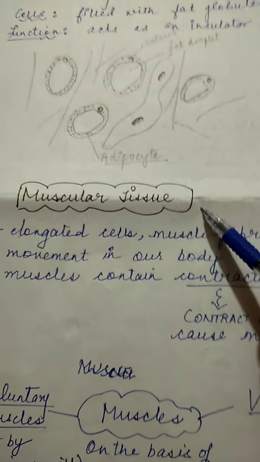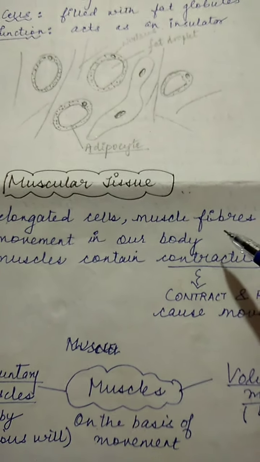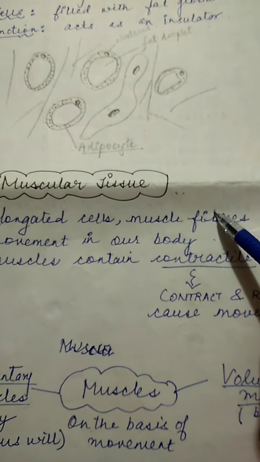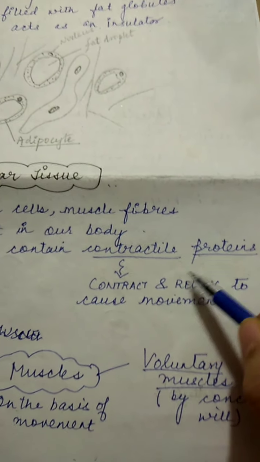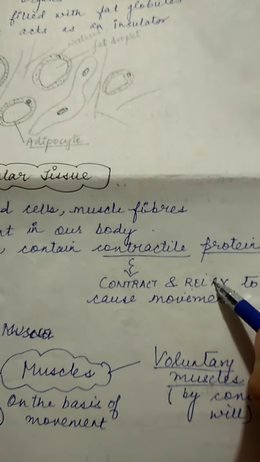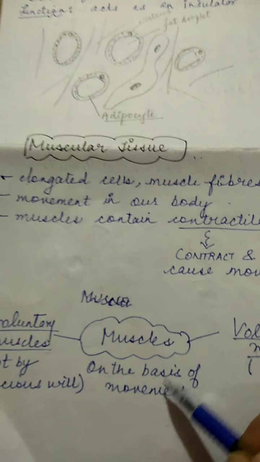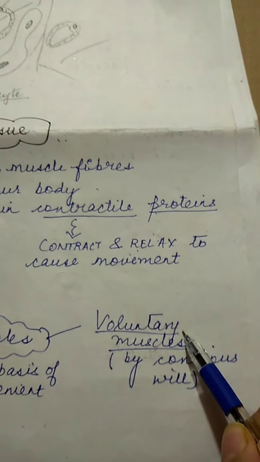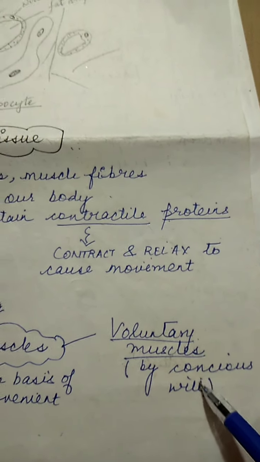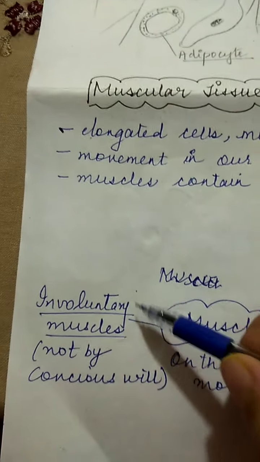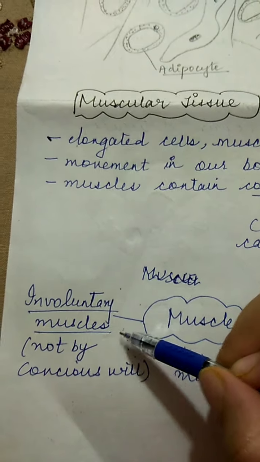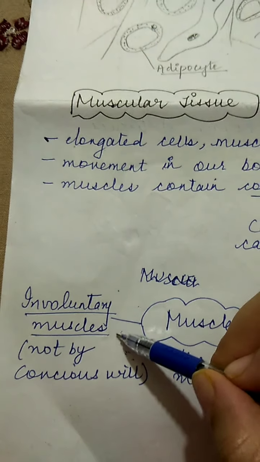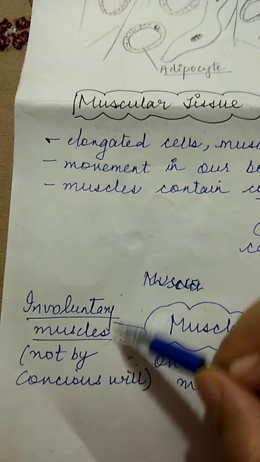Next, coming to muscular tissue, wherever muscles are present, responsible for movement in our body, there is muscular tissue. Now what do they contain? They are made up of contractile proteins which help in relaxation and contraction so that proper movement happens. And on the basis of movement, muscles can be of two types: involuntary muscles and voluntary muscles. Voluntary muscles means that they can move by our conscious will. And involuntary means which is not by our conscious will. It is obviously controlled by the brain, but it is not under our wish.